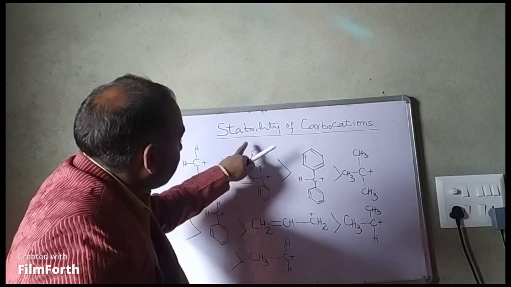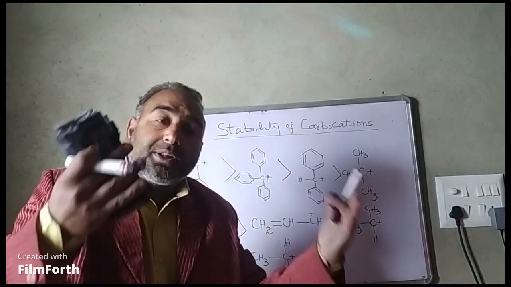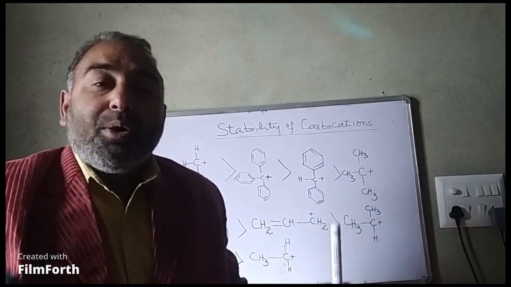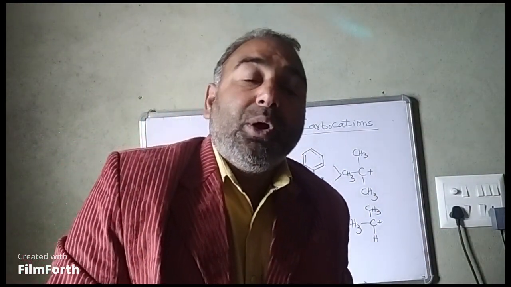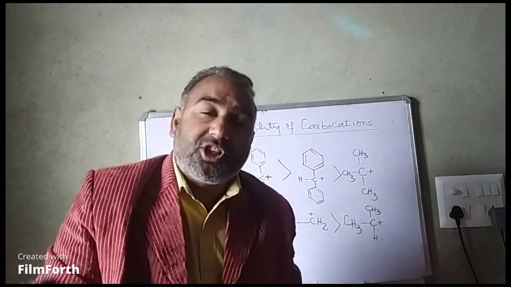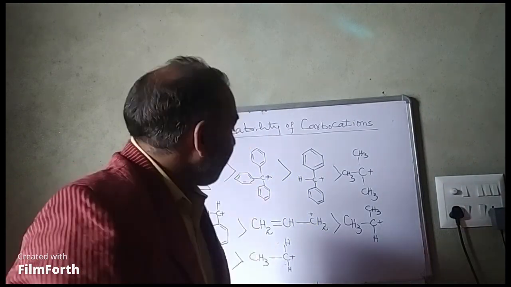So the more the number of rings directly attached to the positively charged carbon, the more will be the number of resonance structures. That carbocation becomes more stable.